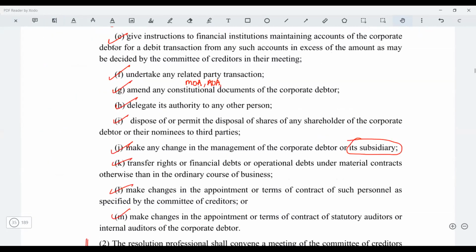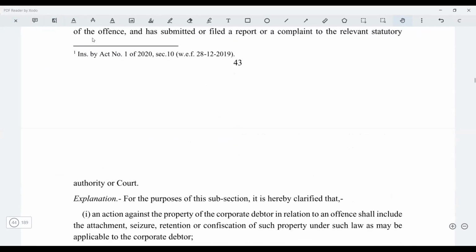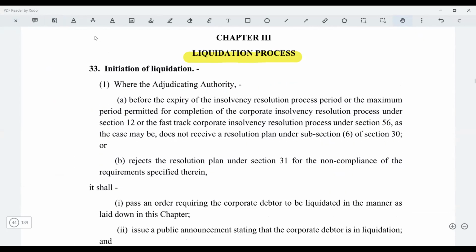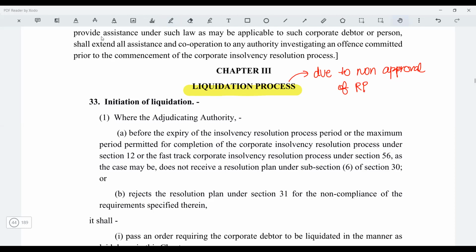Now what do we have to start? Now we need to start with the liquidation process. And the liquidation process, we know. When does the liquidation process start? There are two liquidation processes we will discuss. One is the liquidation process due to non-approval of resolution plan, or you can say due to the failure of the corporate insolvency resolution process. The CIRP has failed.